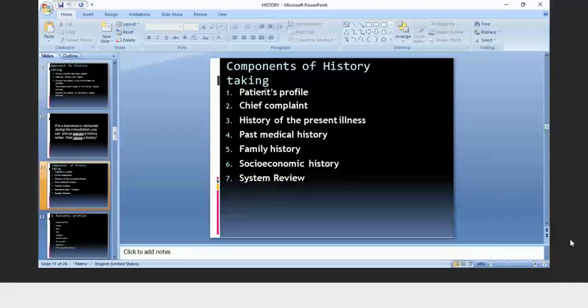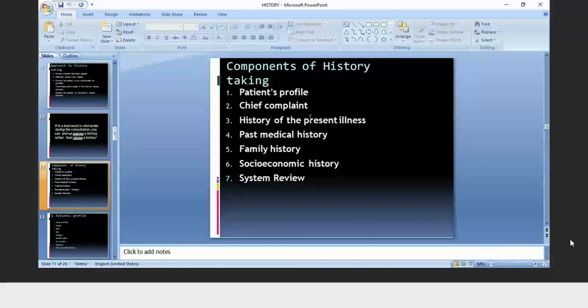Then components of history taking: patient profile should be there. Chief complaint, patient profile: name, age, sex, duration, occupation. You have to mention this. In the chief complaint, you have to mention the complaint. The patient is saying, I've been having fever for the past 4 days. First the fever, then the patient developed vomiting, then loss of taste. Then you have to write accordingly.